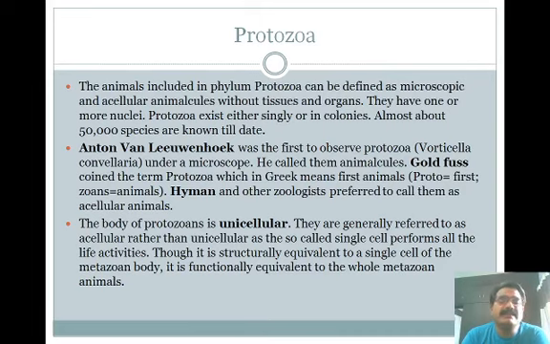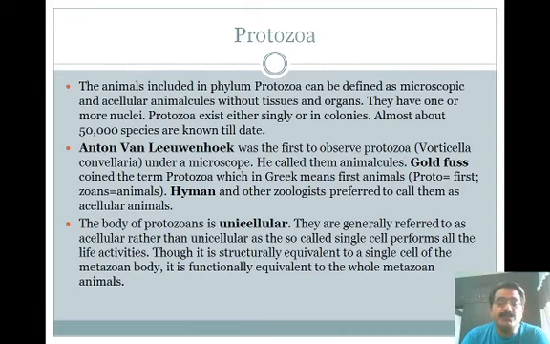Anton van Leeuwenhoek was the first scientist to observe protozoa, Vorticella, under a microscope. He called them animalcules. Goldfuss coined the term protozoa, which in Greek means first animals; proto means first, zoon means animals. Hyman is a renowned personality in the taxonomical study of non-chordates, and other zoologists also call them acellular animals.